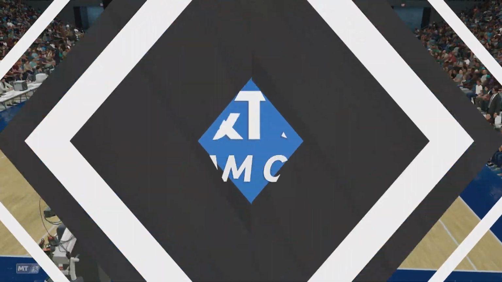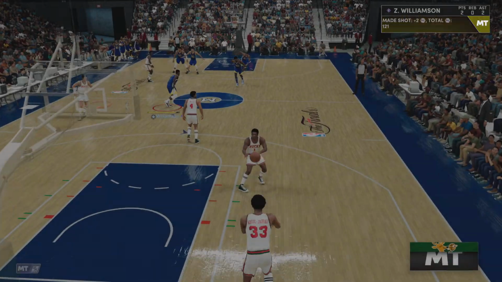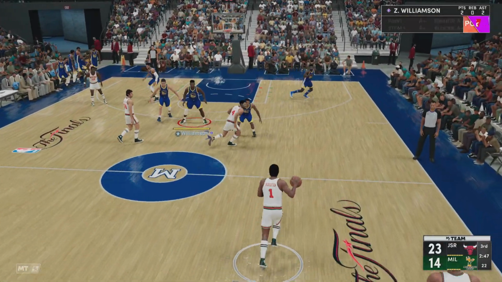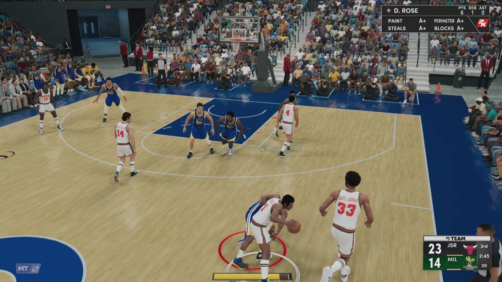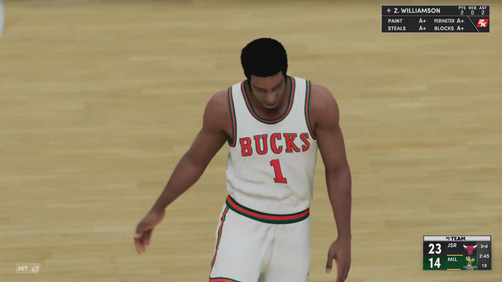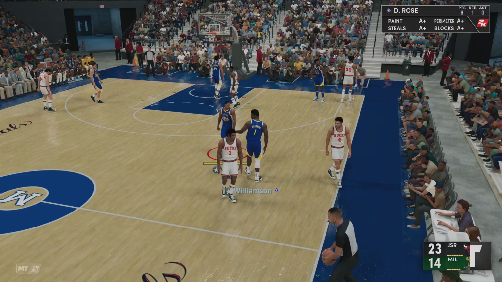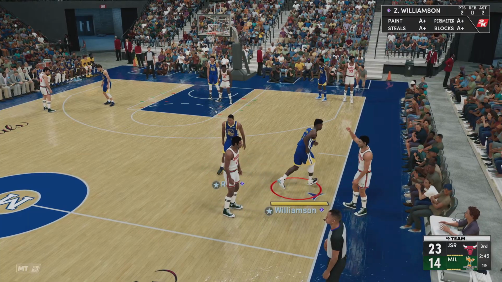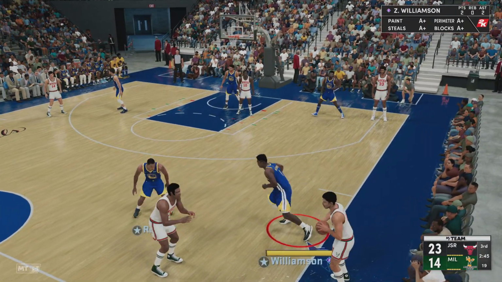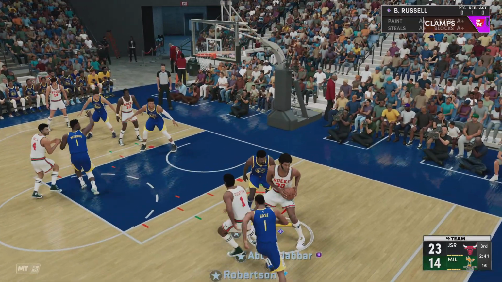Zion Williamson. This is what many fans came here to see. Williamson at his size, with his speed, so unique in his style, his grace. It's unbelievable. And great camera work showing up on the AT&T 5G Slam King. How about that strong defensive performance for this half's Mobile One block? And this is how you protect and grow a lead, by making a huge effort on that end of the